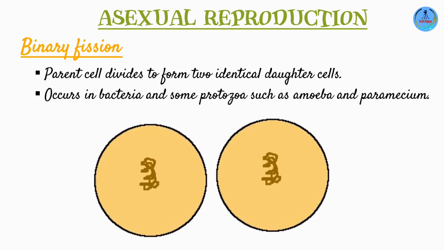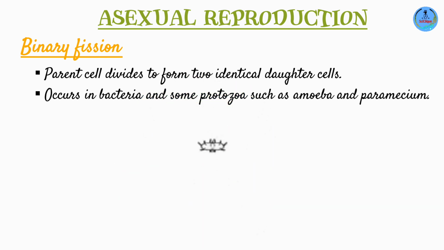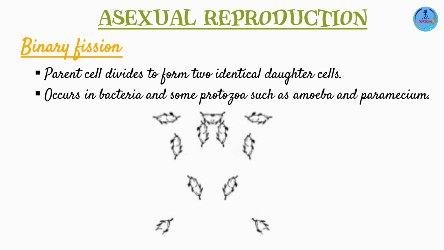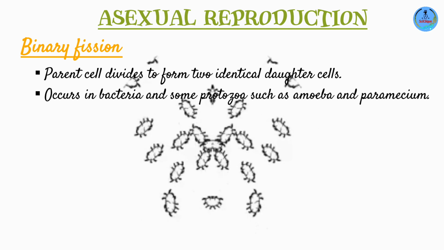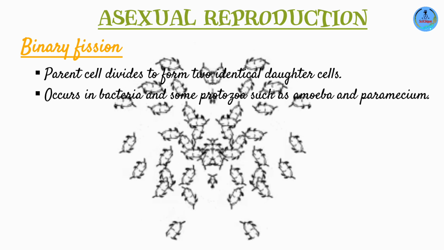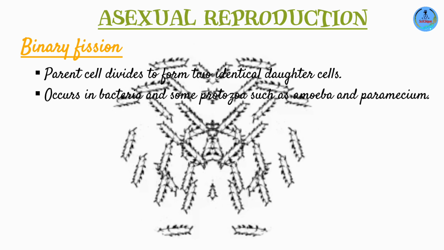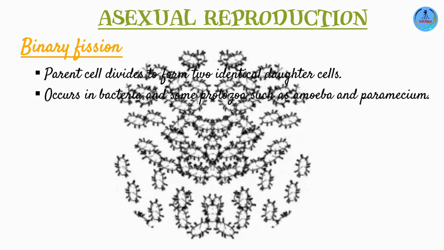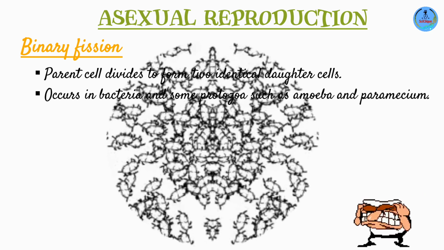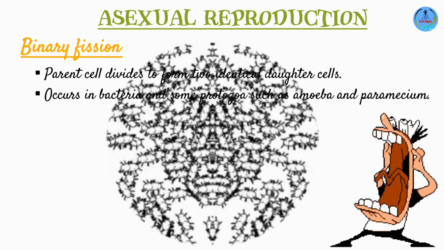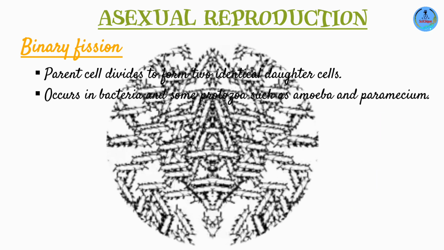Let me give an example. If conditions are favorable, when you have necessary nutrients and oxygen and moisture and optimum temperature, what will happen is that you're going to have bacteria dividing after every 20 minutes. So after every 20 minutes, you're getting two new bacterial cells. If this rate is maintained for 12 hours, a single bacterial cell can give rise to over 68 billion cells. It boggles the mind, right?